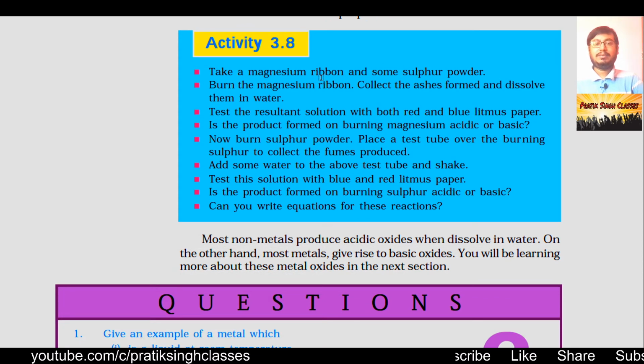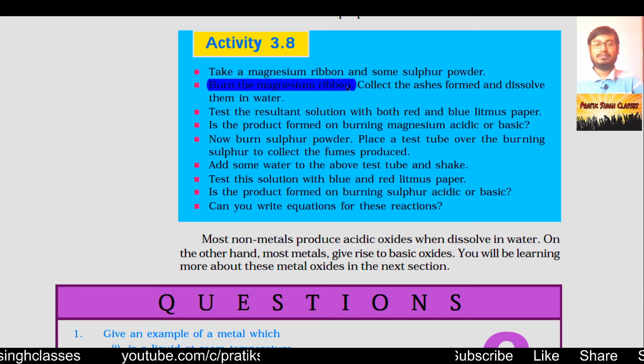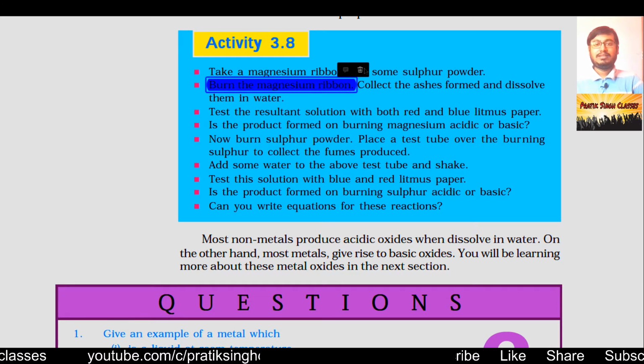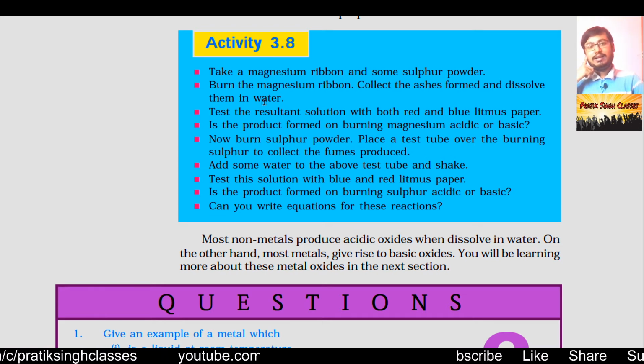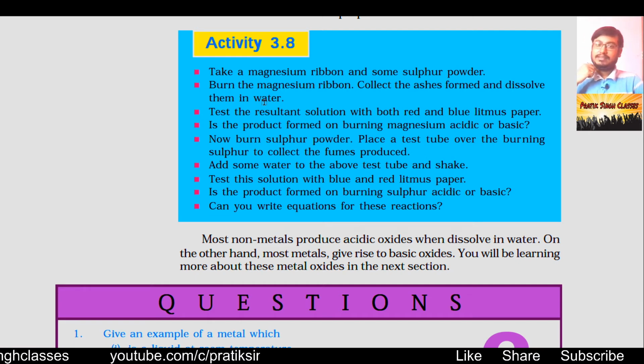Now coming to activity 3.8. Take a magnesium ribbon and some sulfur powder. Burn the magnesium ribbon. Whenever chemistry comes, this always happens. The starting of the book itself is the burning of magnesium ribbon. Collect the ashes formed and dissolve them in water. It means you have to burn sulfur powder and collect its ash. Likewise, you have to burn magnesium ribbon and collect its ash.